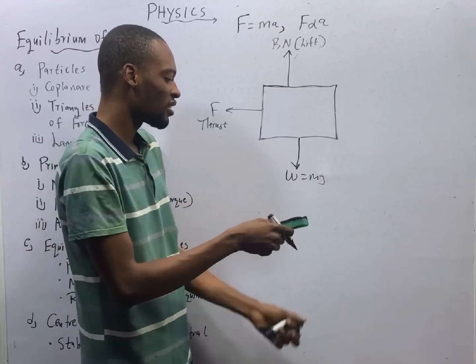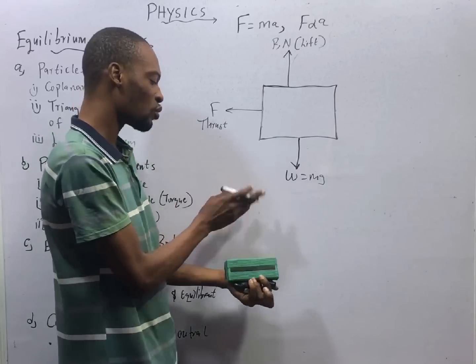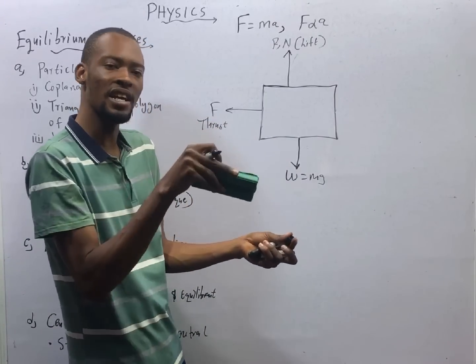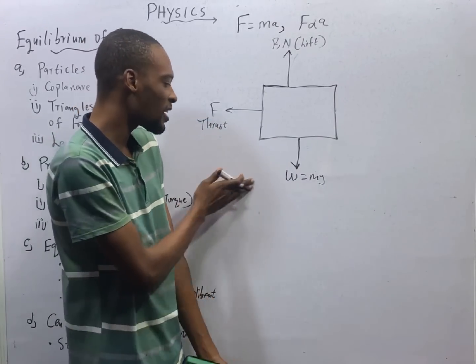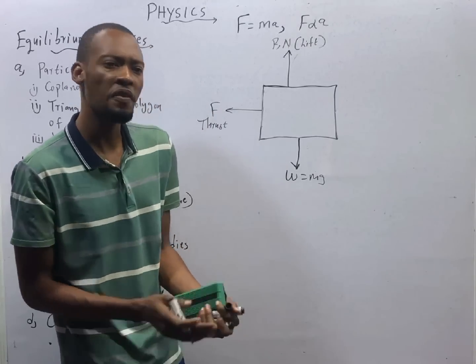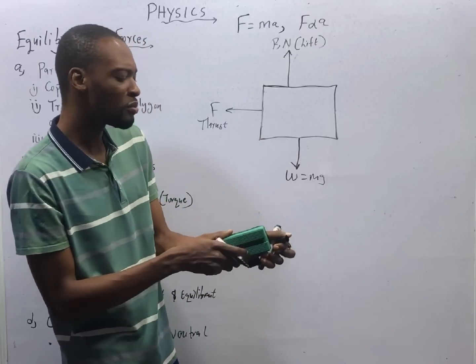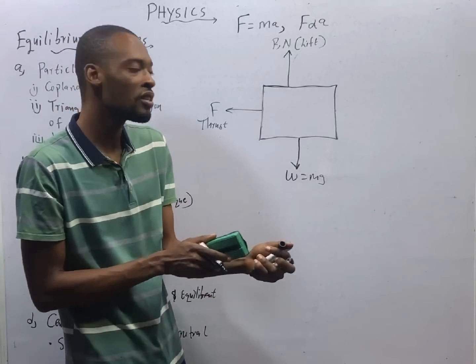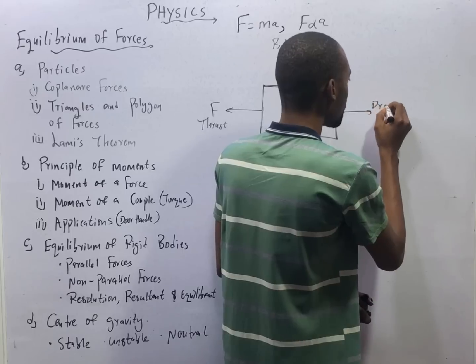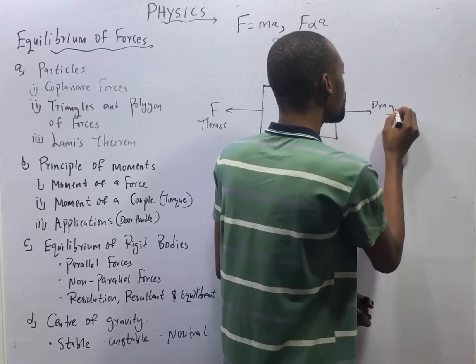and I'm doing like this, it is faster like this than like this. Why? The friction here is higher than here, because here the friction is the air resistance, but here is a surface, and the rougher the surface, the more the friction. A surface can be so rough that you find it difficult to slide objects through them. Now let's call this force, let's say drag force or friction.